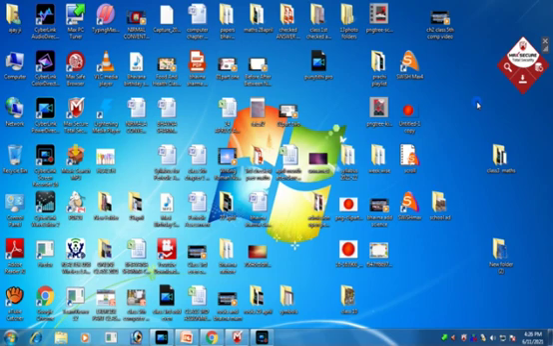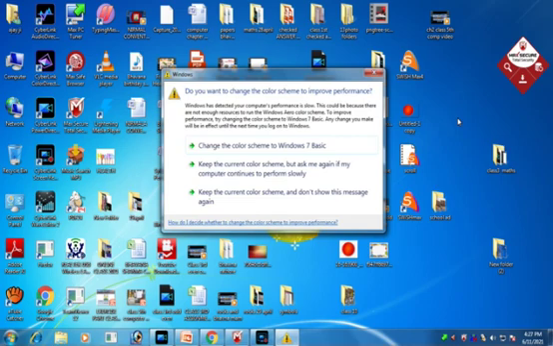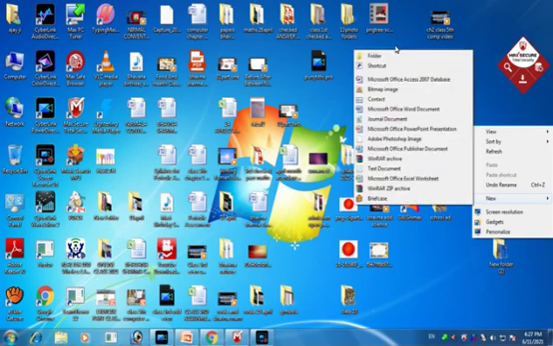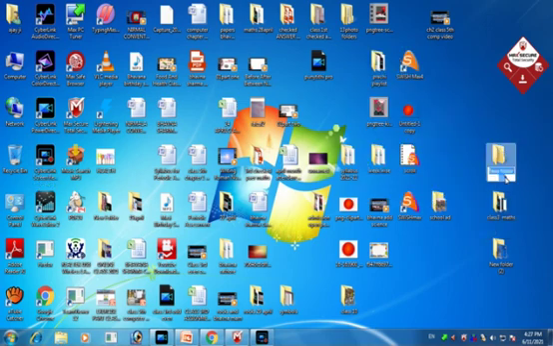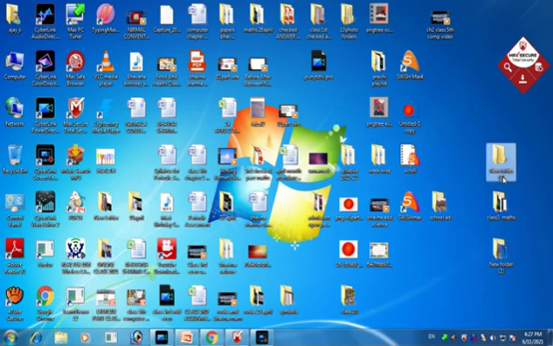Now, how to create a folder? To create a folder, follow the given steps. Click the right button of the mouse once, away from any icon on the desktop. A menu appears on the screen. Click on the New option. A new menu appears. Click on the Folder option and a new folder is created on your desktop. Type a suitable name for the folder according to you and press the Enter key. A new folder has been created on the desktop.